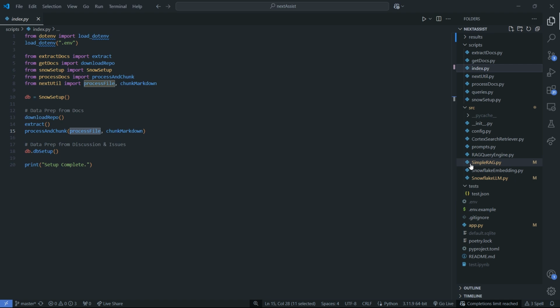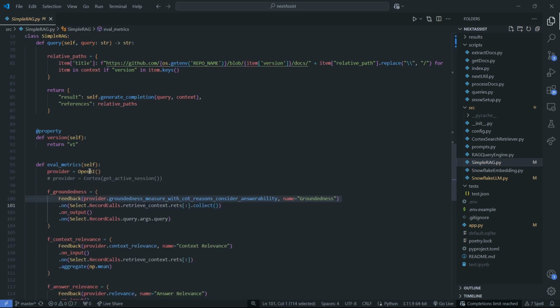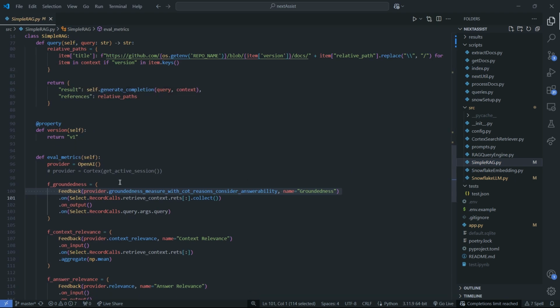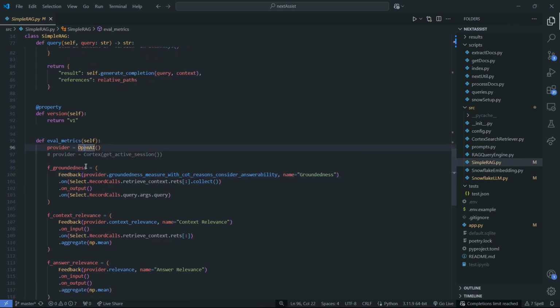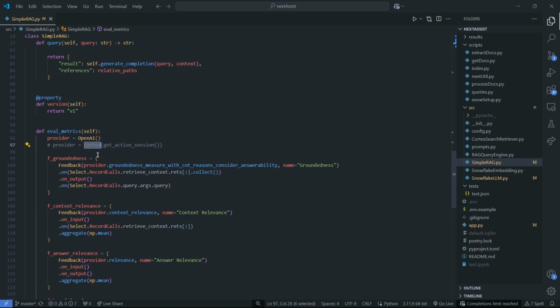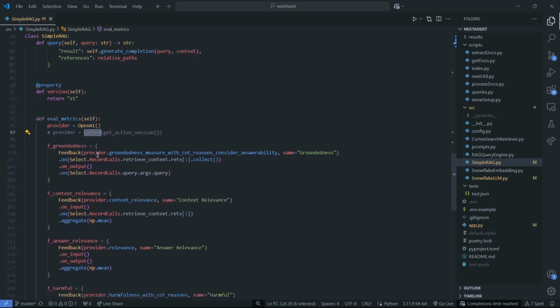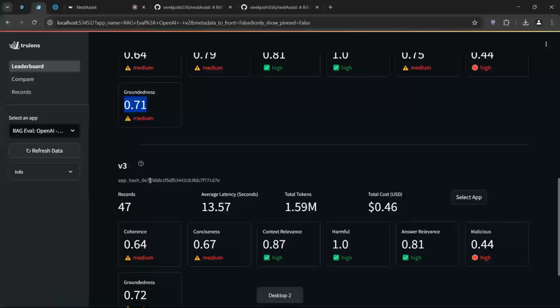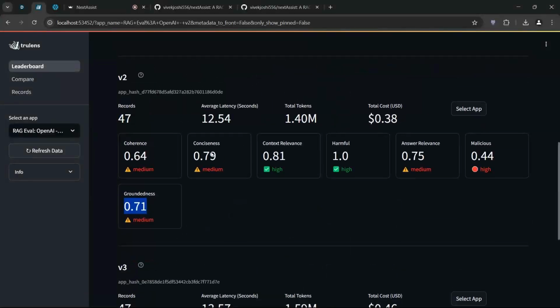In terms of TrueLens, we used OpenAI as the provider right now because it gave all the results, and Cortex failed sometimes, so that was the problem there. But OpenAI provided all the answers completely. So that is why we used the OpenAI provider here, and the metrics we have already seen.